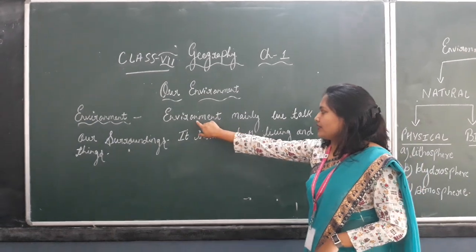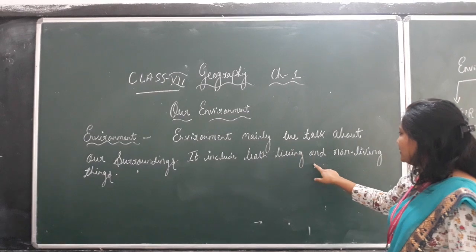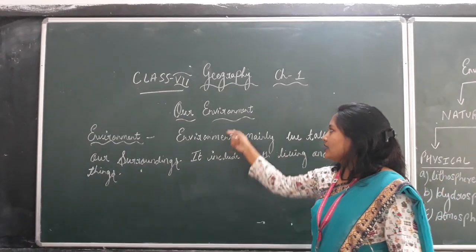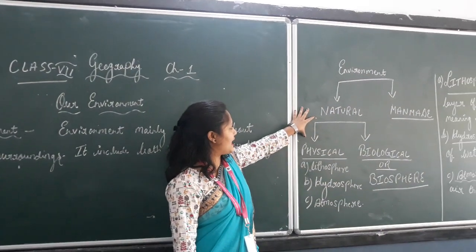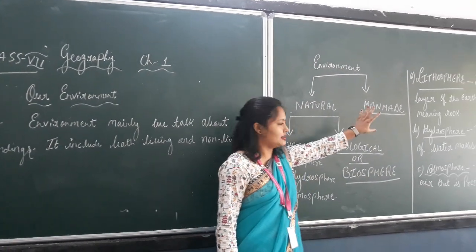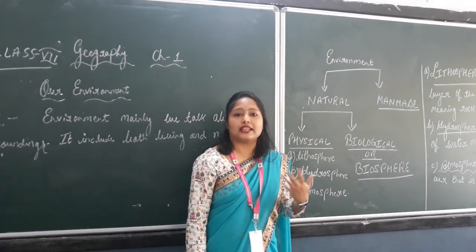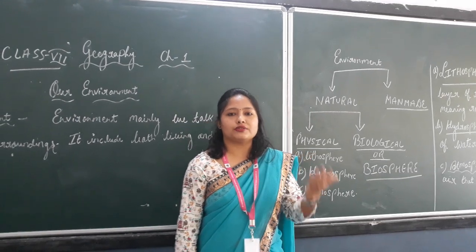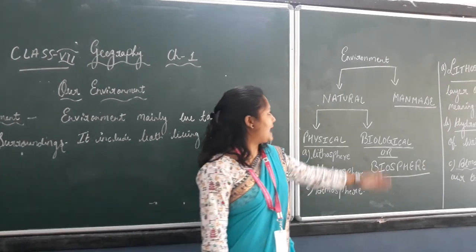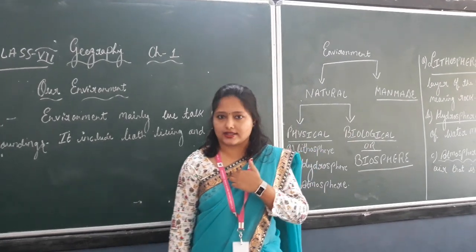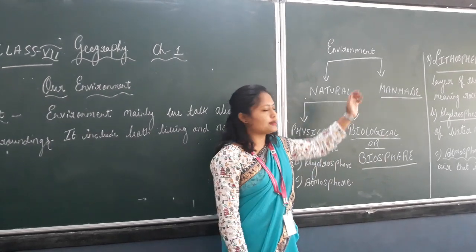Next, you see the definition of environment. Environment mainly means our surroundings. It includes both living and non-living things. Now see, environment is also divided into two parts. One is natural, the next is man-made. Natural environment talks about nature, whatever resources or things have been given to us by nature. Man-made environment is made by us. We are the ones who have created this environment.